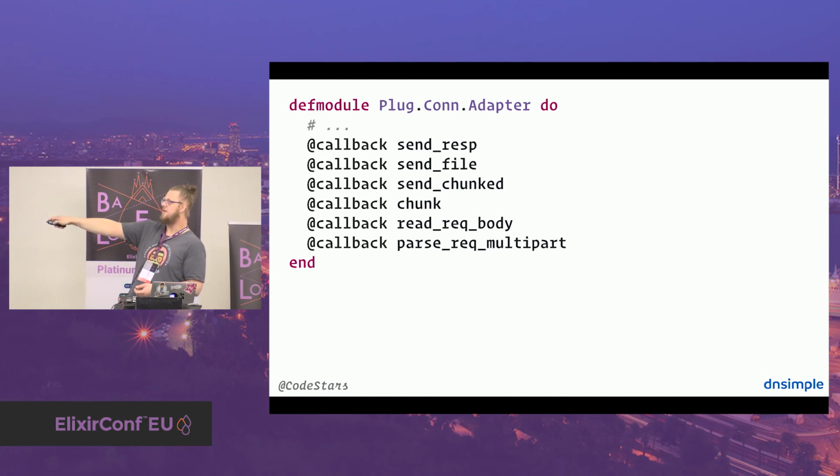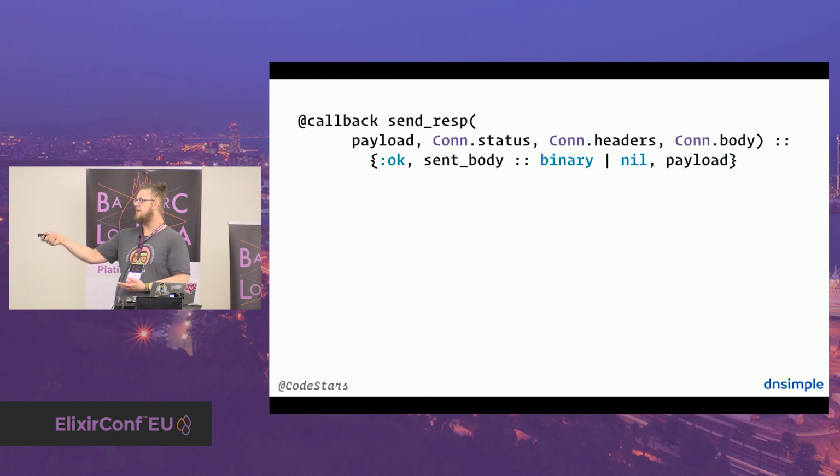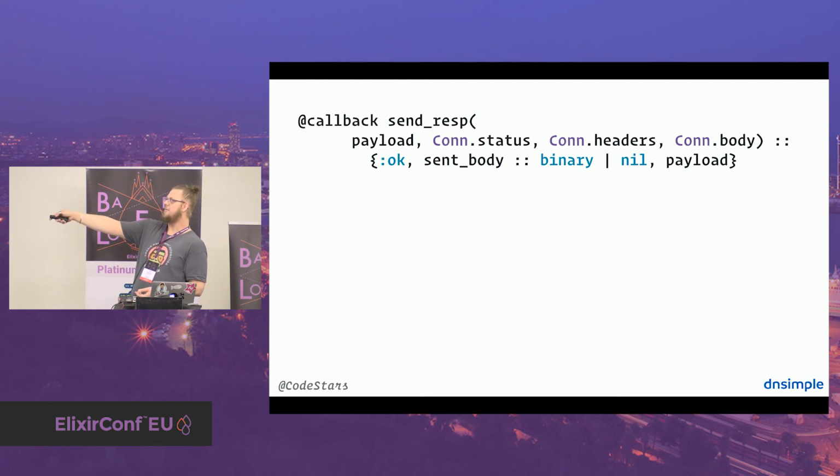So we just saw the send response, and you would also need to have implemented the other callbacks here. I want to go over all the callbacks now really quick. So the first function you need to implement is send response. You get the payload, the status, headers, and the body. And then you're meant to return the tuple OK with the send body. Again, this is only meant for test cases, so you can test your plug and then assert on the body that was sent. In real implementations, you better send back nil because it should not give you a false sense that you could still modify it, because it's gone. And then again, an updated payload.